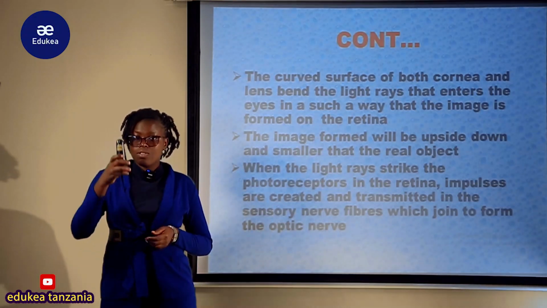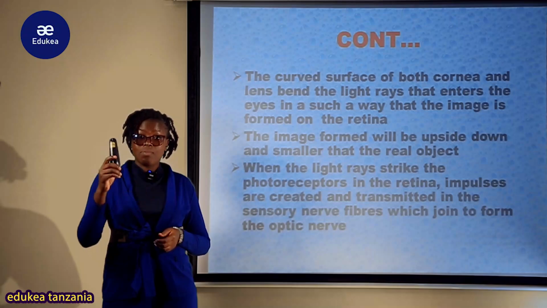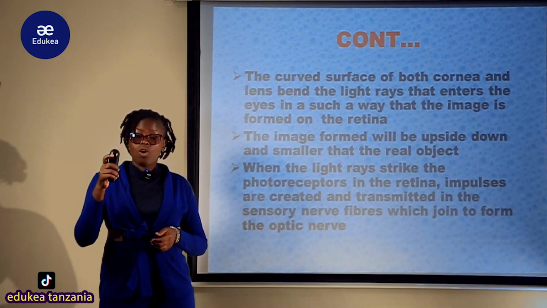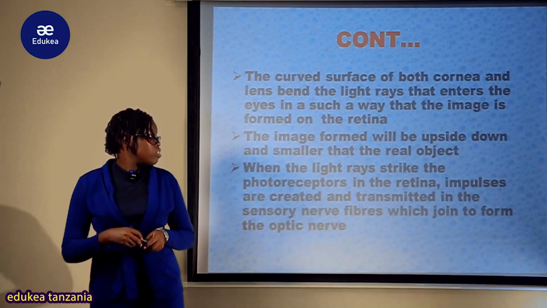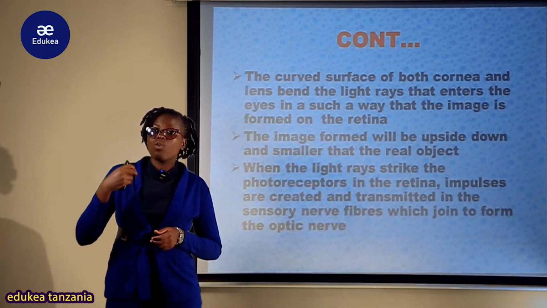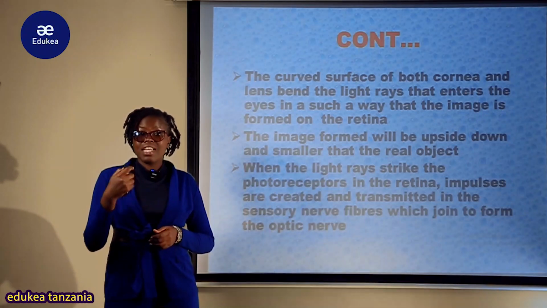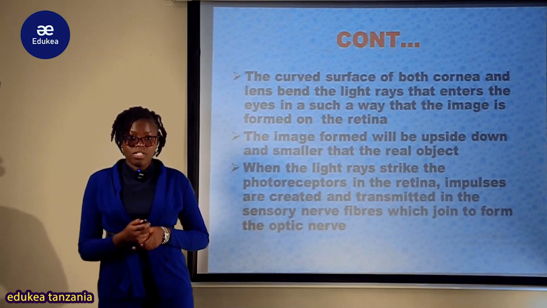Kwa mfano kama kitu kilikuwa this one, imekuwa wewe umeangalia object yako ilikuwa imesimama upright like this one, katika retina inakuwa inverted or upside down. Inakuwa interpreted yes, na vile vile hii unakubwa ule ambao umeweza kuona kwa kutumia macho yako, inakuwa a smaller size than the real object and inverted.